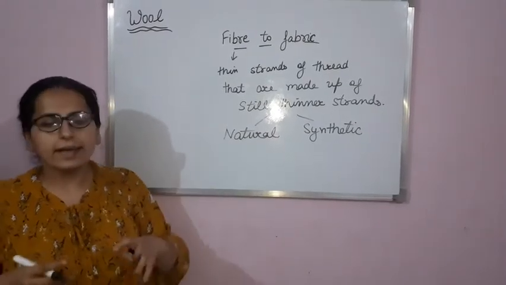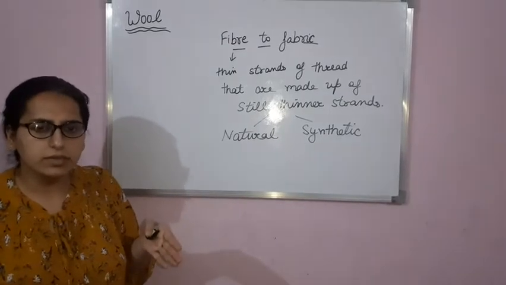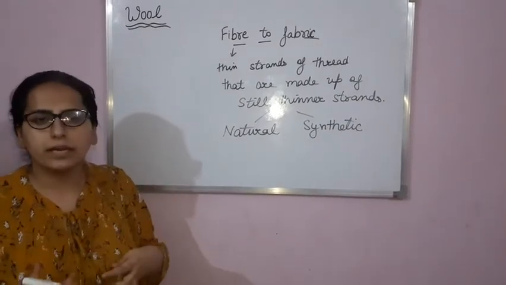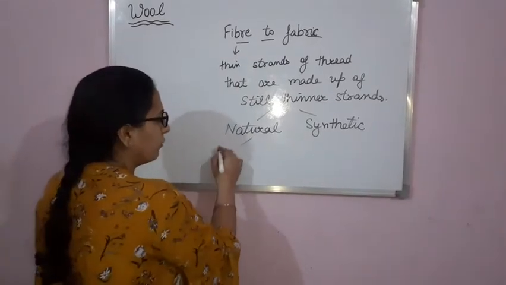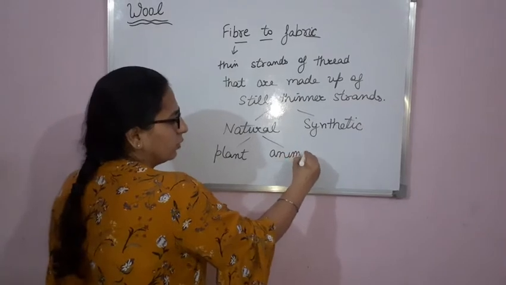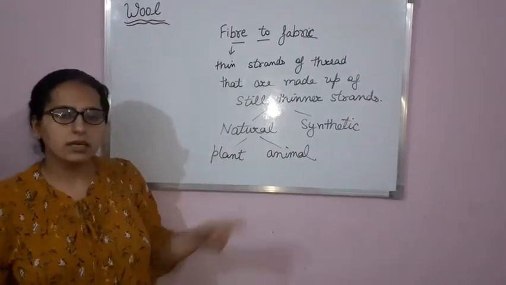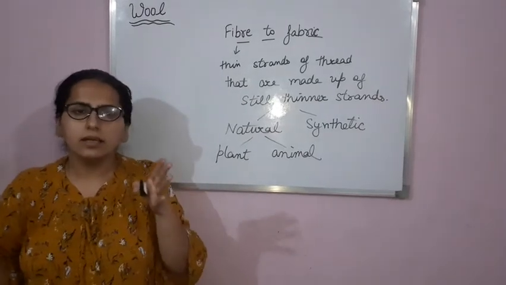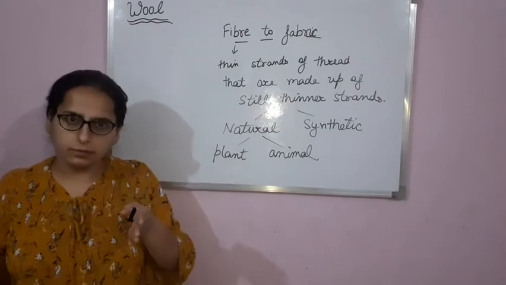Now natural, as the name indicates, natural fibers are the fibers that we obtain from nature, either from plants or from animals. Okay? So natural fibers are the fibers that we obtain either from plants or from animals.